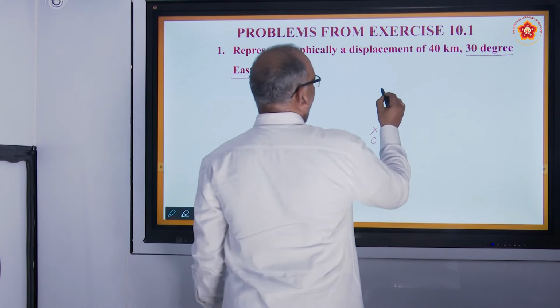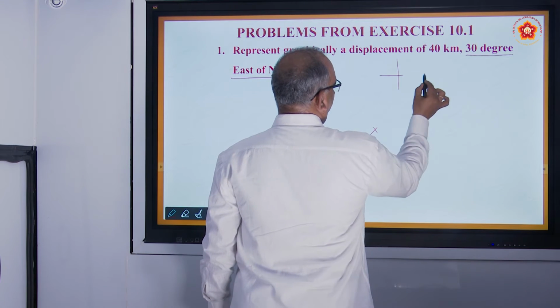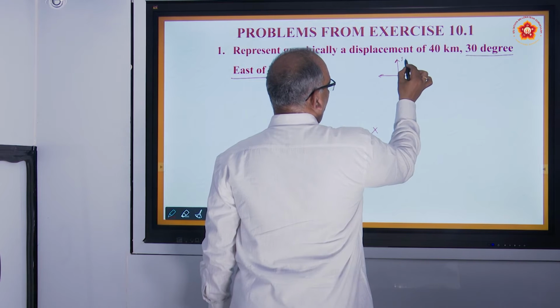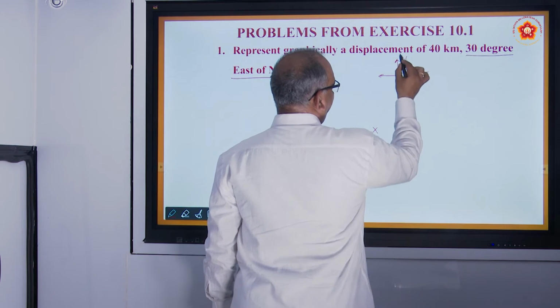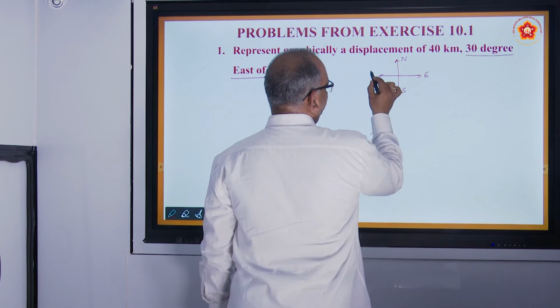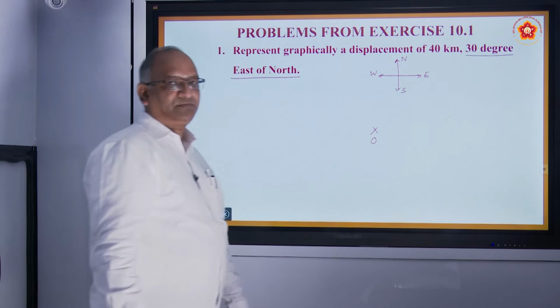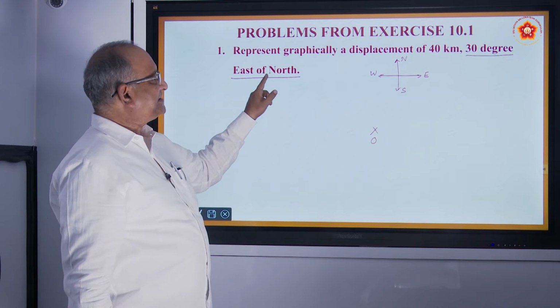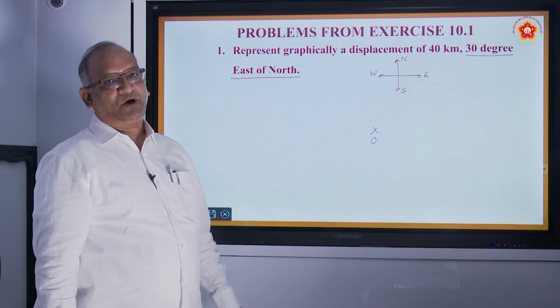What is the idea we have? Suppose we represent the directions this way, the upward is always north, this is east. If that is north, this becomes south, this becomes west.